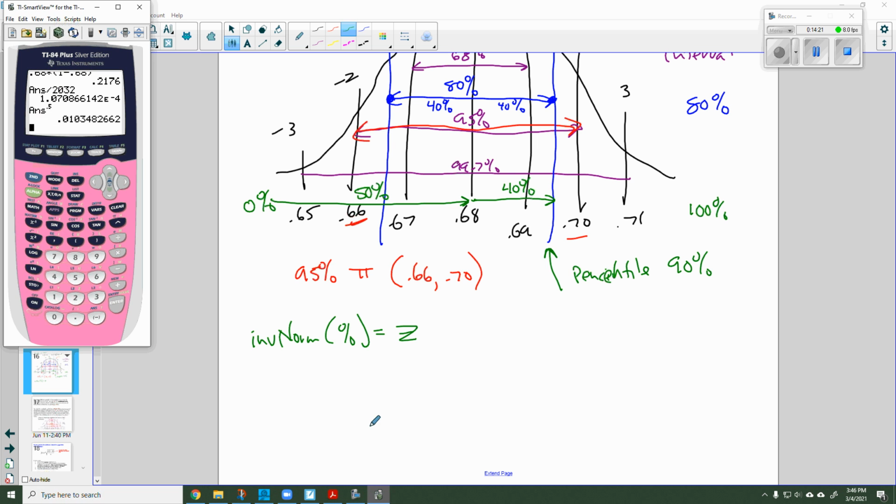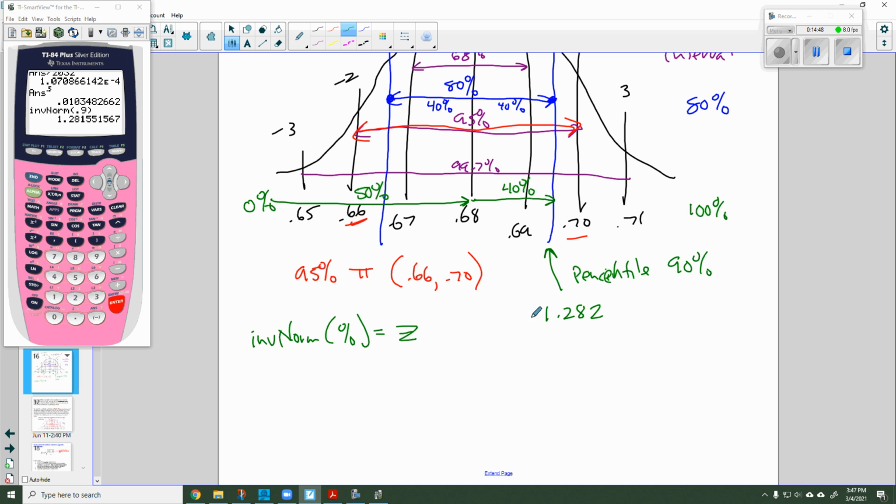So let's do it. I'm going to go second distribution, inverse norm, 0.9 for the 90th percentile. It's not the 80th percentile. 80 is in the middle here. It's the 90th percentile, so 0.9. And I find out that that z-score is 1.28. Oh, let's call it 1.282.